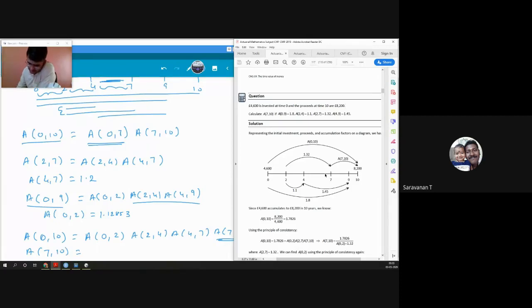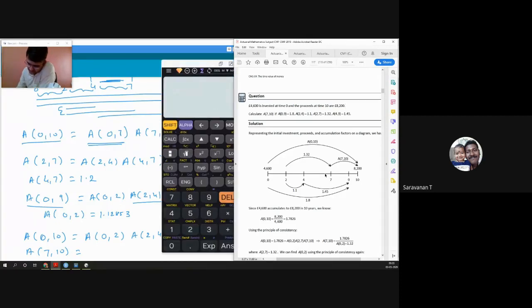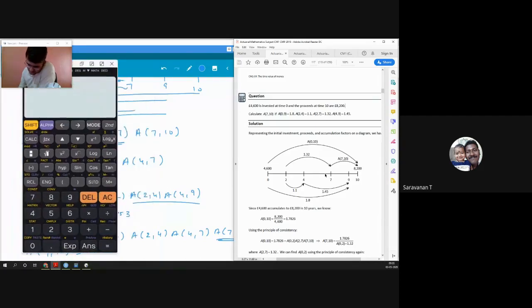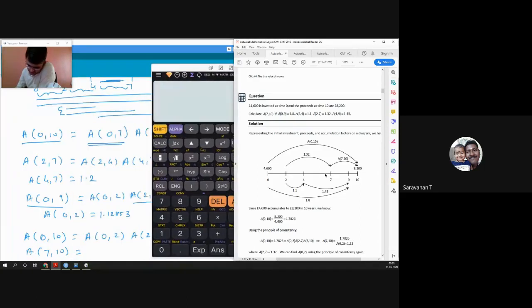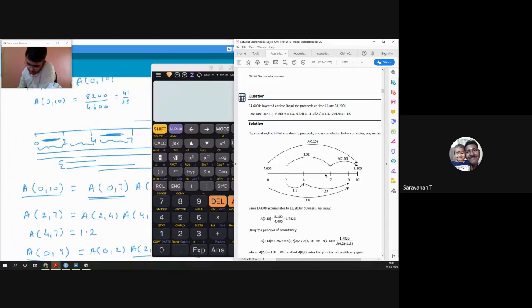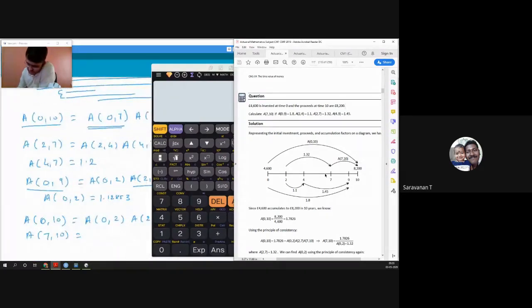We'll say 0 to 10. 0 to 10 was how much? 41 by 23. In the numerator 41 divided by 23, and in the denominator, 0 to 2 was 1.12853. Then 2 to 4 was 1.1.